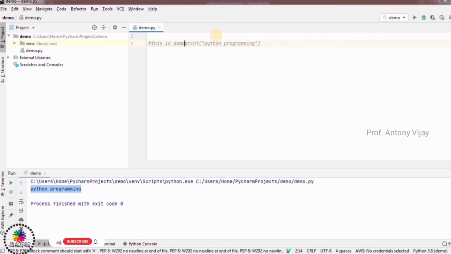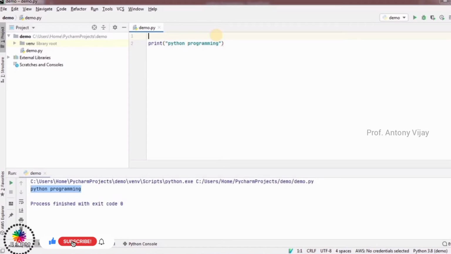So if you want to mention the comment line, you are supposed to start before the statements. Okay, here hash, this is demo program. Okay, this is one of the ways, or you can mention the comment line after the Python statement. Okay, this is demo program. Okay, so this is a different way we are representing. So keep in mind, the place of using the comment line is very important.